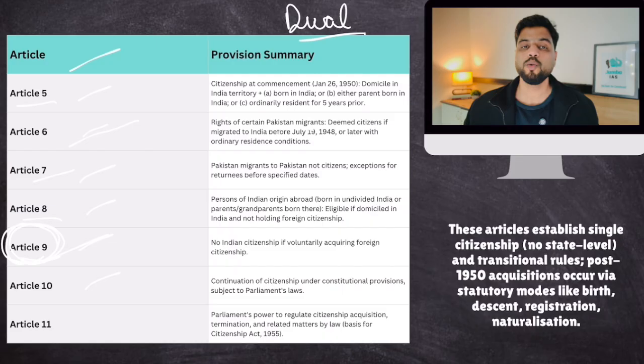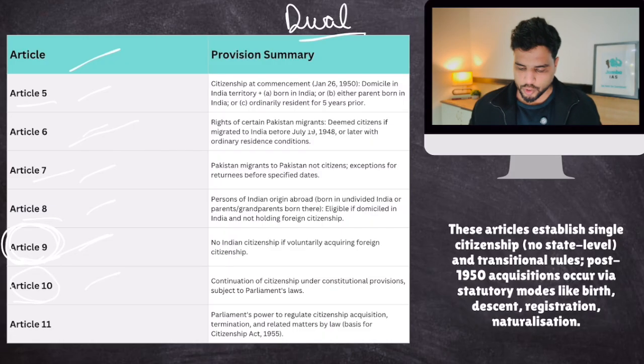India does not allow dual citizenship. There are many countries that allow dual citizenship. Pakistan allows dual citizenship. There are many Pakistani citizens who are Pakistani citizens as well as British citizens. USA allows dual citizenship. Spain allows dual citizenship. Many countries do, but not India. India says that you can either be a citizen of India or abroad. There is no such thing as dual citizenship.